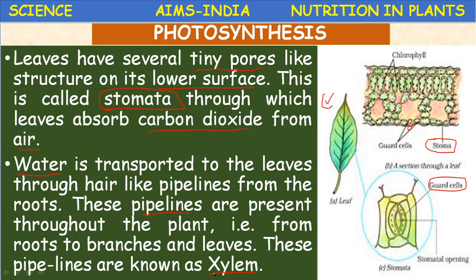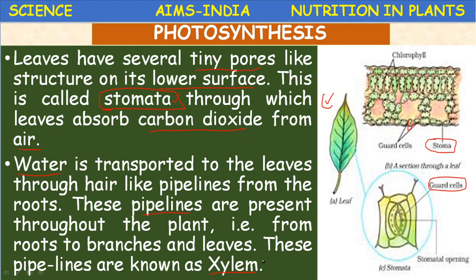This xylem tissue consists of xylem vessels. So these xylem vessels are the minute pipelines through which water reaches the leaves. Okay, children, the two basic requirements for photosynthesis are carbon dioxide and water. These are called reactants. How is carbon dioxide available to the plant? From the atmosphere. How does that carbon dioxide enter into the leaf? Through minute pores called stomata.